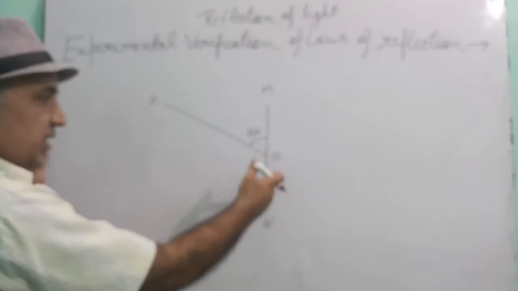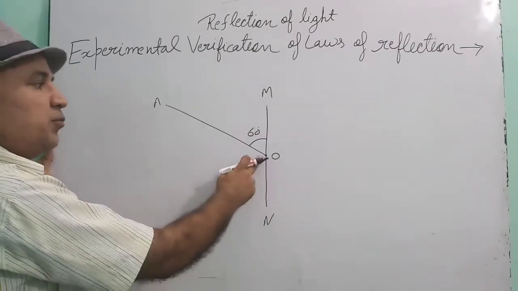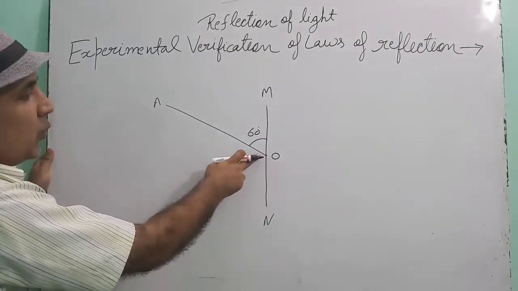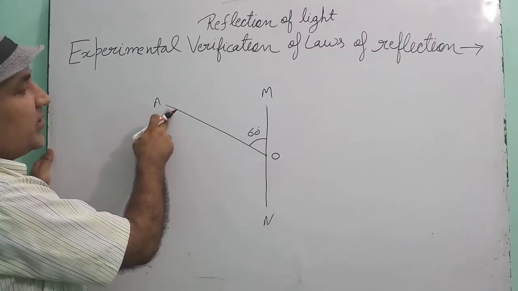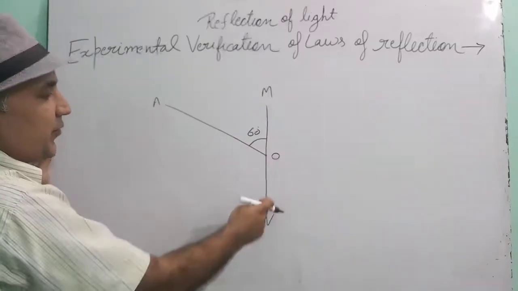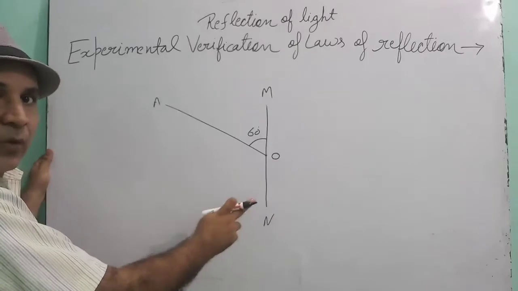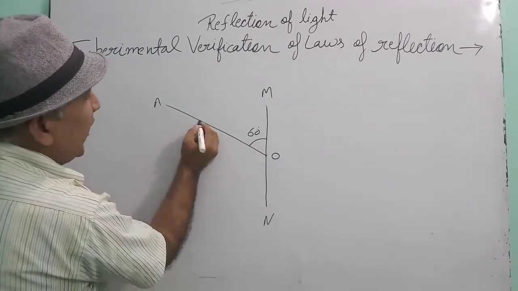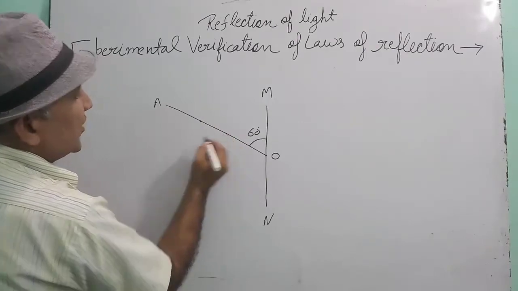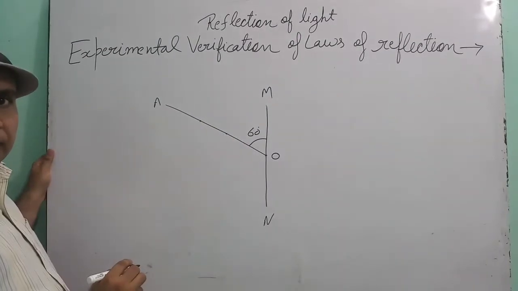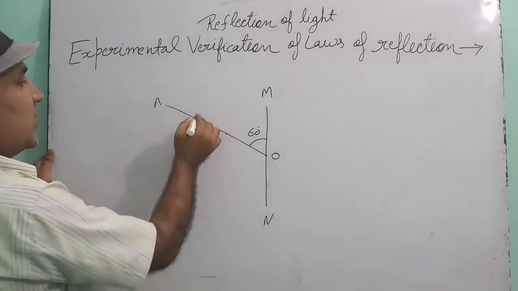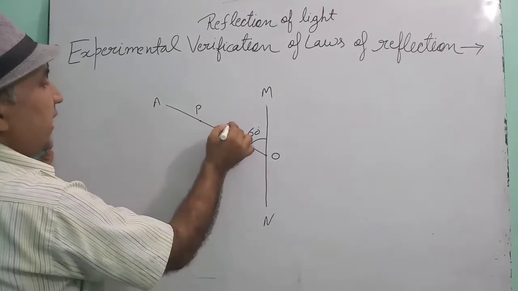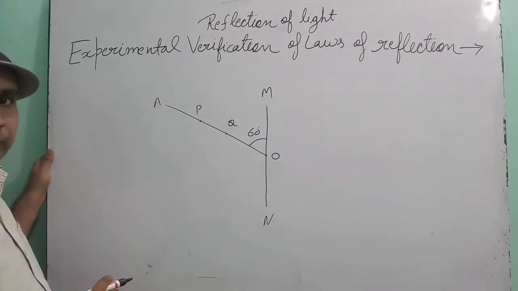First, the line MN is drawn, then midpoint O is taken. From O, a line is drawn which forms less than 90 degrees with the line MN. Okay? Now, on this line, take 2 points. Suppose this point is P and this point is Q.